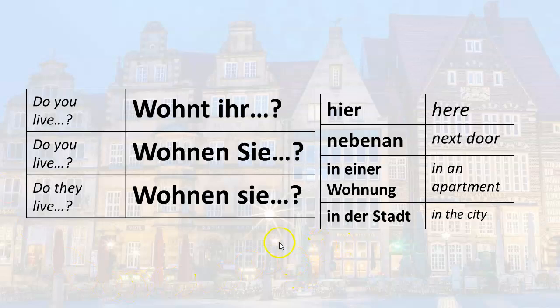Here's something worth mentioning. If you hear the question, wohnen Sie hier, there's no way of distinguishing that question from wohnen Sie hier and wohnen sie hier. In other words, there's no way to know whether it's do you live or do they live out of context. If you just see the sentence written or if you just hear it isolated, the only way to know the difference is through context. So you have to pay attention to the context.